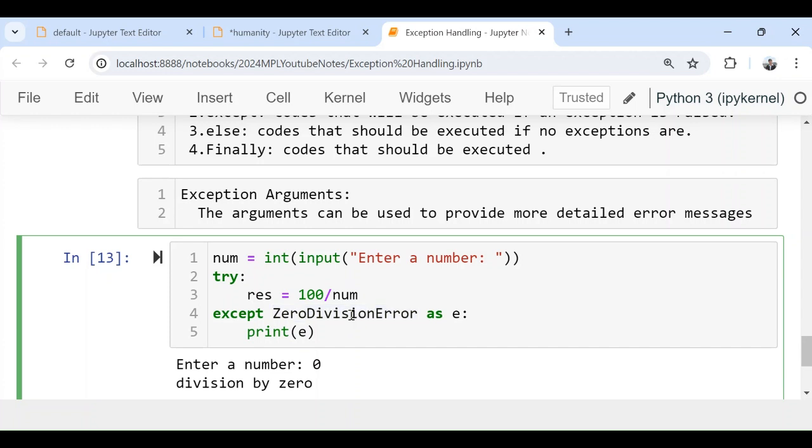Zero division error will not be able to catch the file not found error. But if you use Exception, it doesn't matter. If file not found error is happening, it will handle it. If index error is happening, it will handle it. If value error is happening, it will handle it. Any type of exception that happens, it will handle.